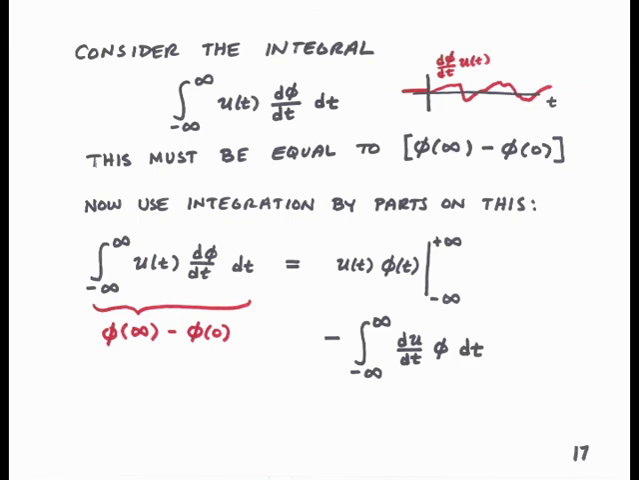Now we're going to actually perform the integration by doing integration by parts. So we'll integrate minus infinity to infinity of u of t times d phi dt. And of course when we integrate by parts, that will be u of t times phi of t evaluated at the 2 limits of integration, minus the integral from minus infinity to infinity of du dt times phi of t dt. So this is just classic integration by parts, where one part of the integration is played by u and the other part is played by phi.